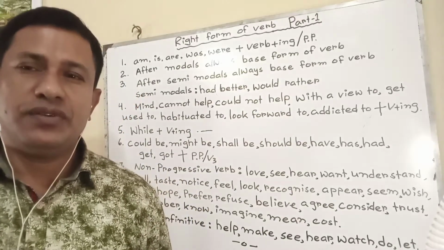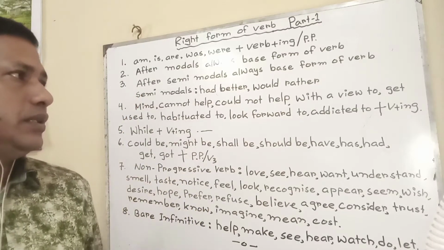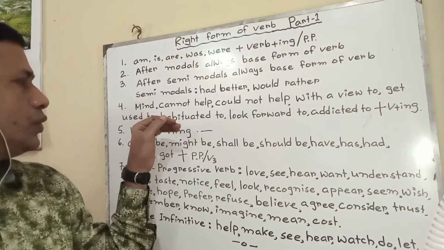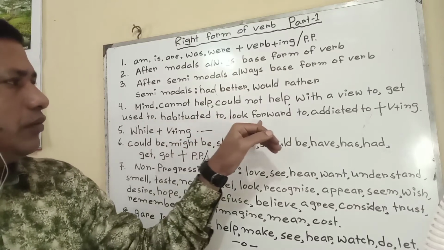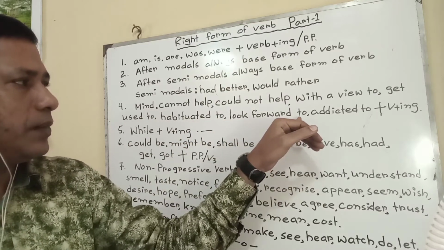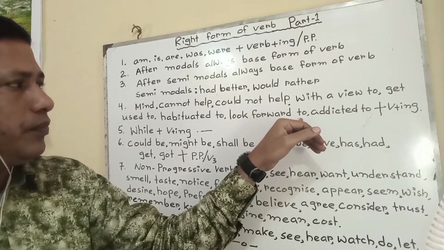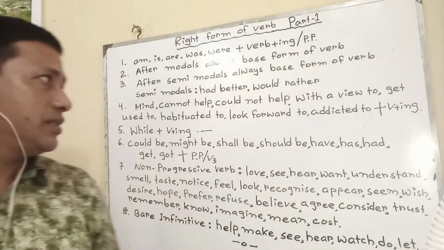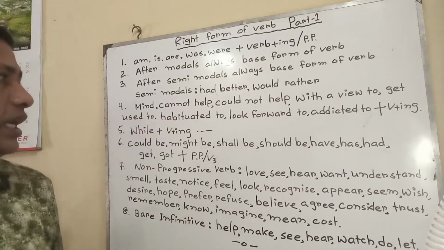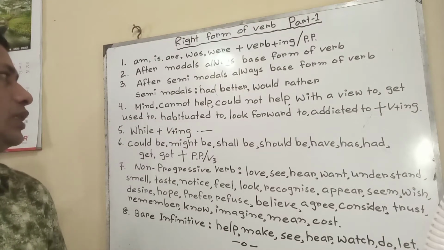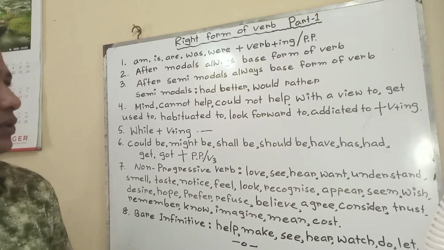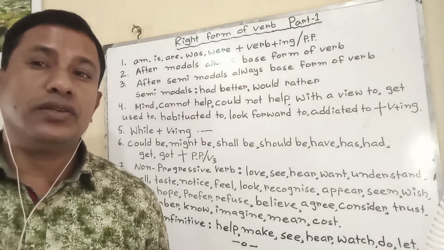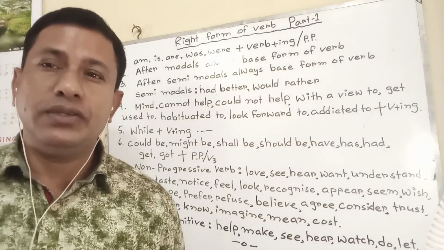But in this case, with a view to, get used to, habituated to, look forward to, addicted to, after these types of to, verb plus ing will always be used.